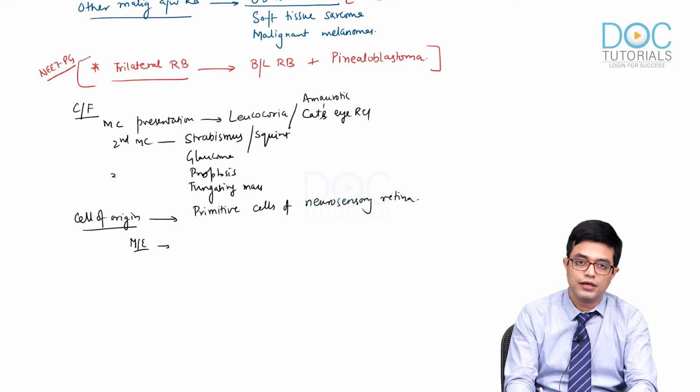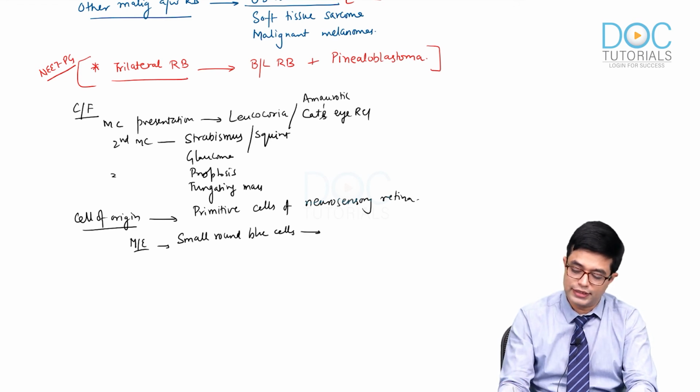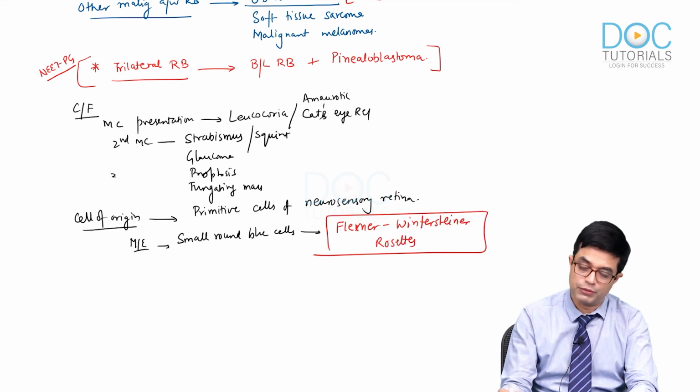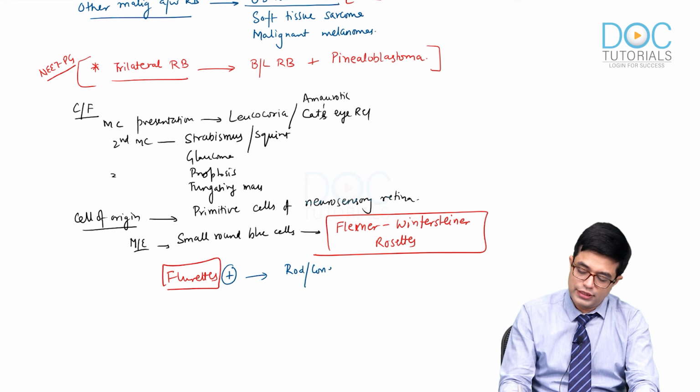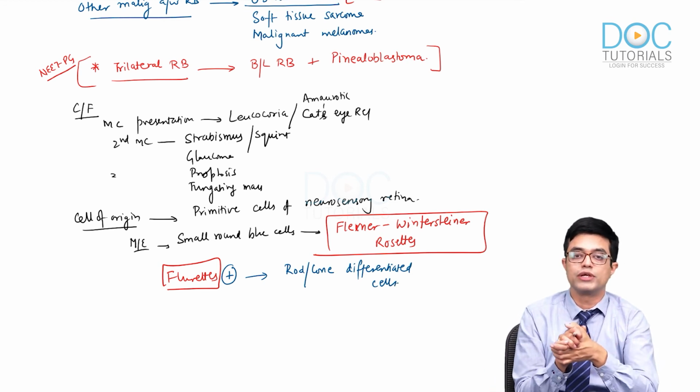Microscopically, the hallmark is small round blue cells forming which type of rosette? I have told you previously in this segment itself, Flexner-Wintersteiner rosettes. So there will be Flexner-Wintersteiner rosettes formed. And very rarely there is a term known as florets which may be seen. What are florets? Florets refer to rod and cone differentiated cells. So when rod and cone differentiation happens, the precursors are known as florets.